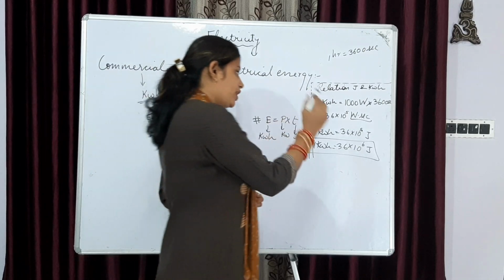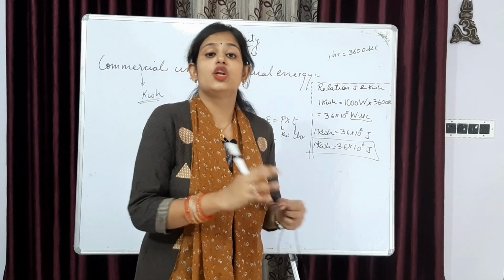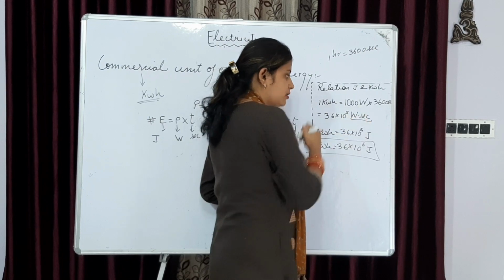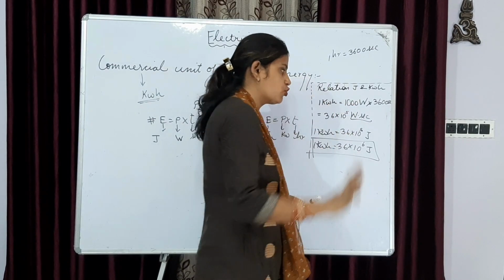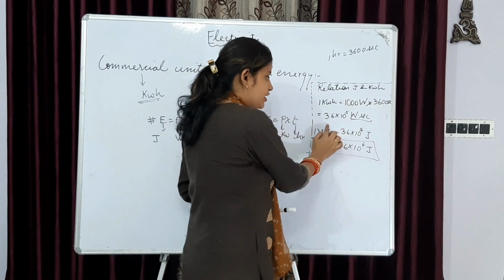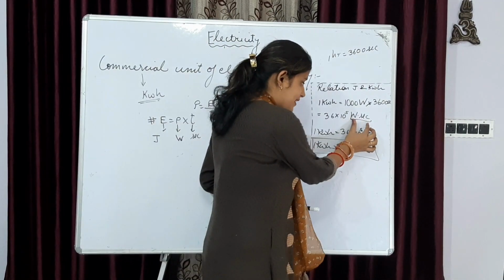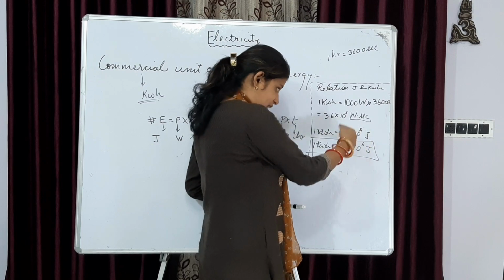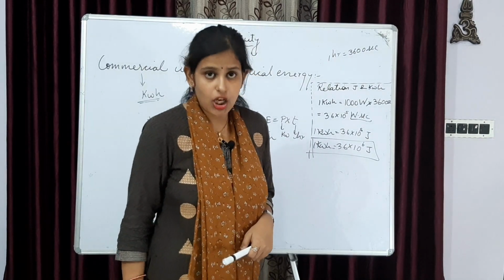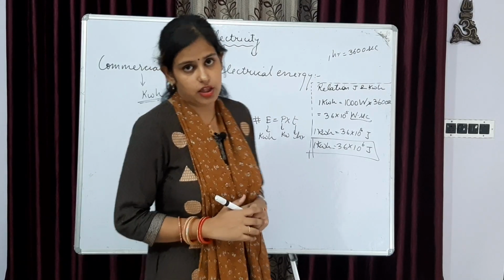I'll repeat once again. If we want to convert 1 kilowatt hour into joule, we have to take power in watt and time in seconds. So power in kilowatt should be converted into watt, as 1 kilowatt is equal to 1000 watts. 1 hour is equal to 3600 seconds. Multiplying them, we will get 36 into 10 to the power 5 watt into seconds. The product of watt and second is known as joule. Solving it, we will get 3.6 into 10 to the power 6 joule, which is the exact and standardized relation between kilowatt hour and joule.